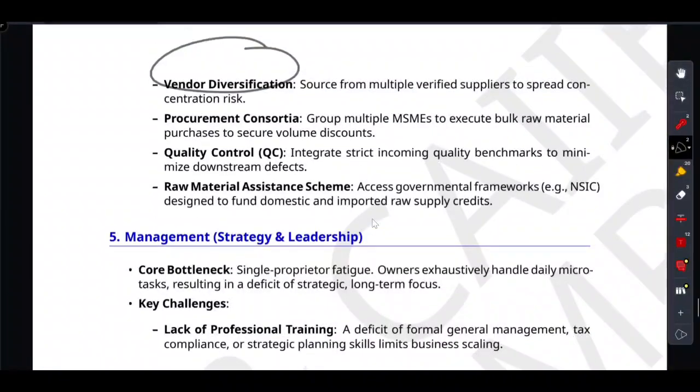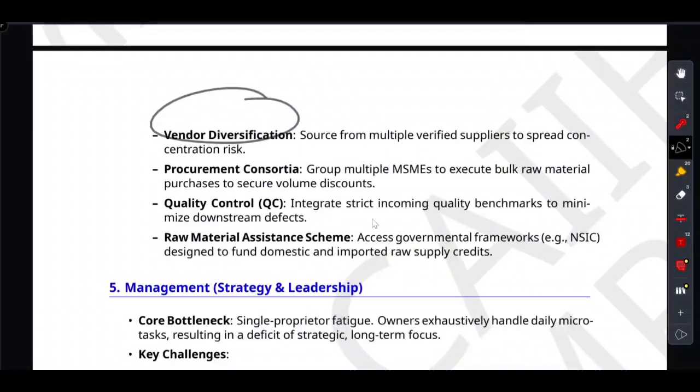Let's start with materials. In the last slide, we talked about how raw material prices keep fluctuating, and how relying on one supplier can ruin you. So how does a tiny business fight back against massive market forces? They team up, and they get strict.